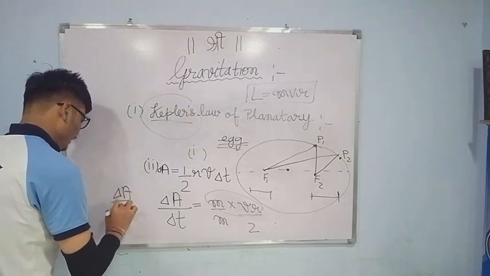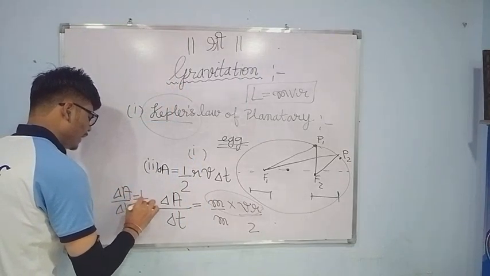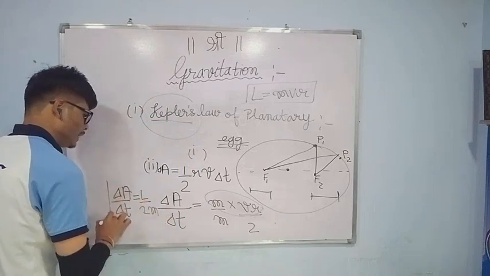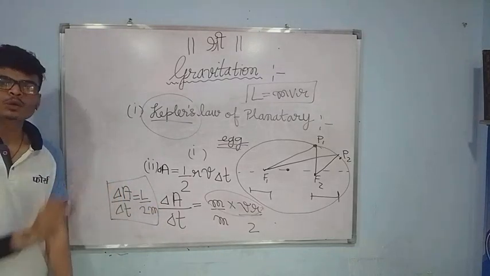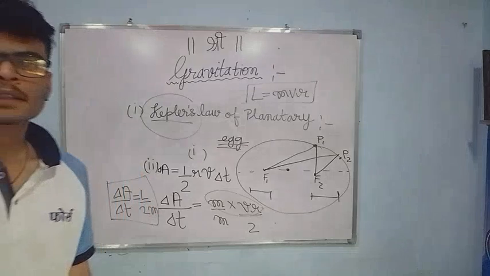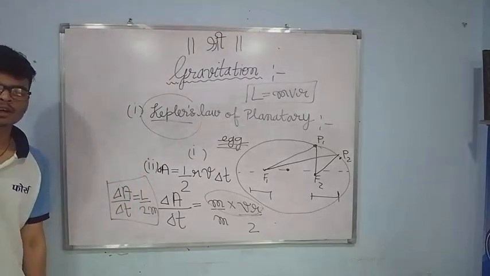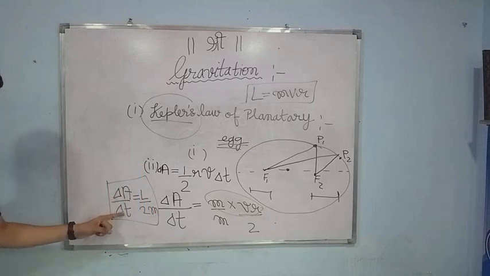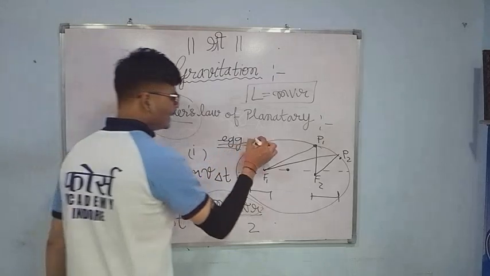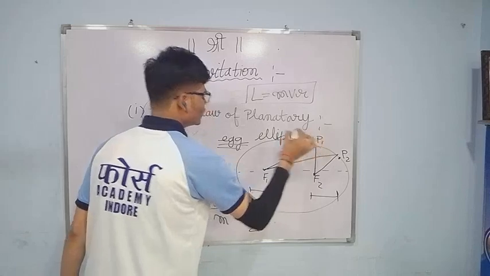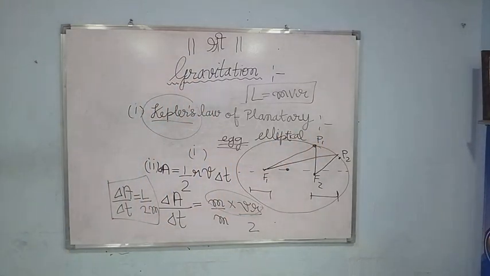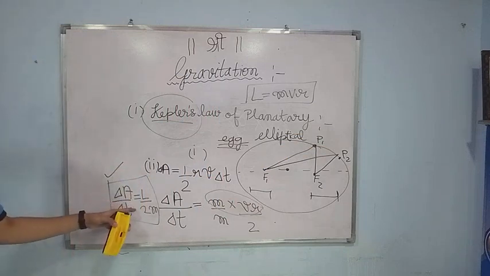So delta A by delta t is equal to L by 2m, which always remains constant. That is the second law of Kepler. The first law states that all planets revolve in an elliptical orbit, and the second law states that the areal velocity remains constant, and that's the expression for areal velocity.